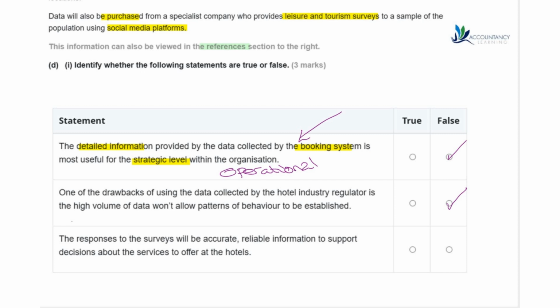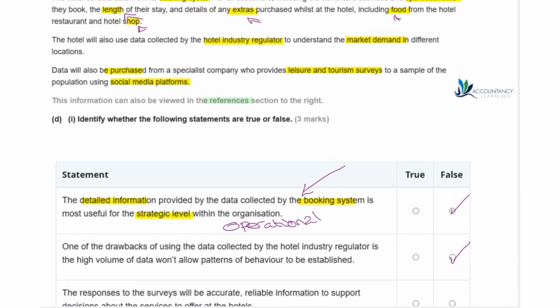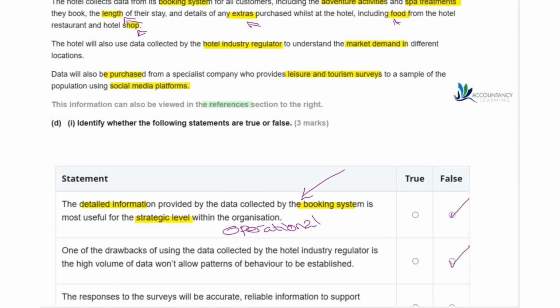The responses to the surveys will be accurate, reliable information to support decisions about the services to offer at the hotels. So let's remind ourselves about these surveys. So we're purchasing it from a specialist company. They do leisure and tourism surveys, so that matches with our industry. And it's going to the population using social media platforms.